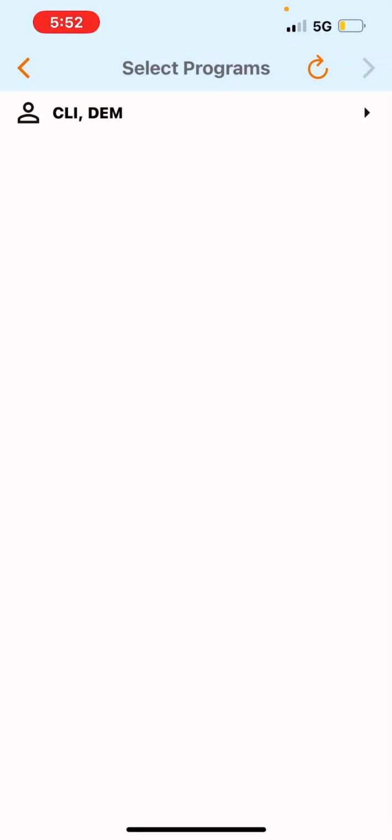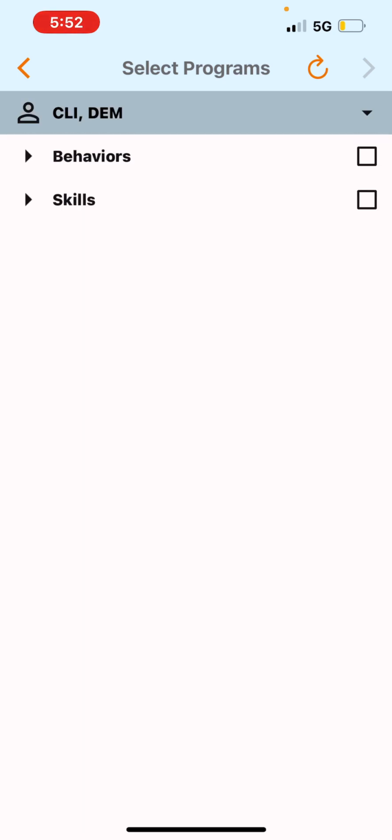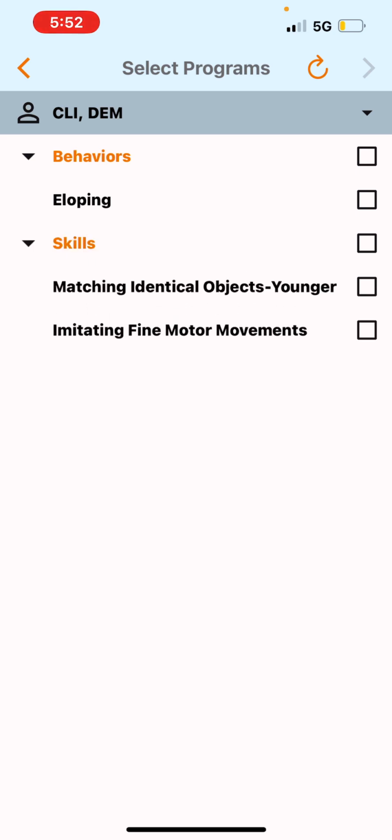Client demo, it will say your client's name, but for training purposes, we have client demo. So I'm going to click on that. As you can see, a drop down comes down, behavior and skills. If I press the little arrow on the left hand side, it's going to show me what behaviors I'm working on. So for behaviors, it's eloping. And I'm going to press the other arrow under skills. And we're going to work on matching identical objects as well as imitating fine motor movements. So these are all the skills that the BCBA has put in place for that particular client. So I'm going to click on that because that's what I'm going to work on with my client today.